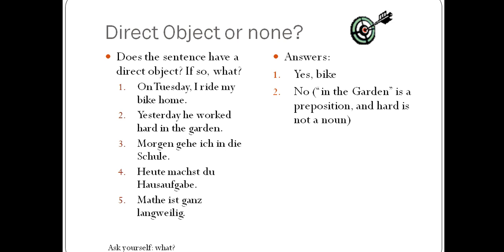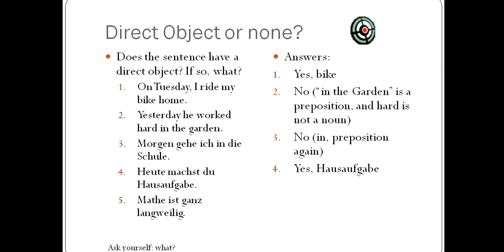Number 3, morgen gehe ich in die Schule. So first you had to realize this said, tomorrow I go to school. Then you had to ask yourself, I go what? That doesn't really make much sense again. You'd have to say there is no direct object. You had a prepositional phrase again, in die Schule is where you went. Number 4, Heute machst du Hausaufgabe. Today you do homework. What do you do? Homework. Hausaufgabe is your direct object.